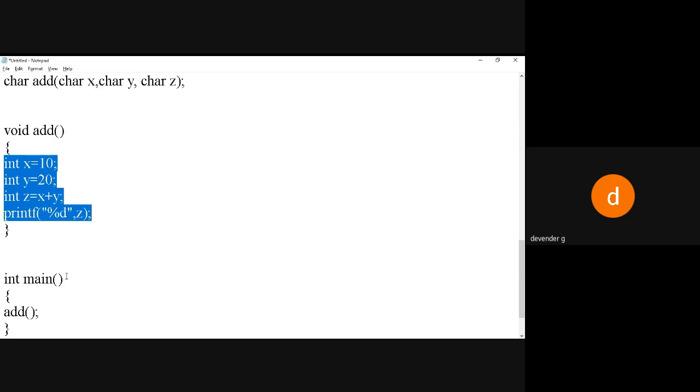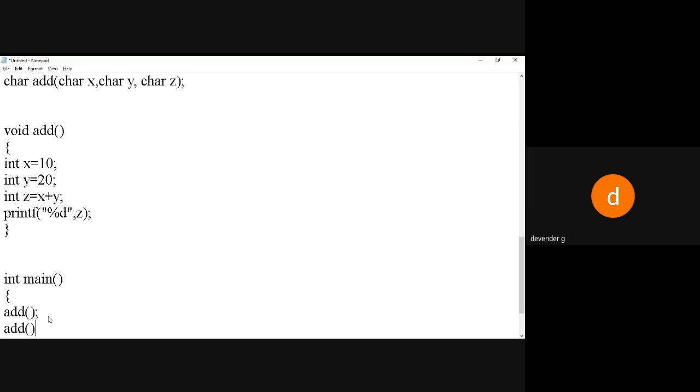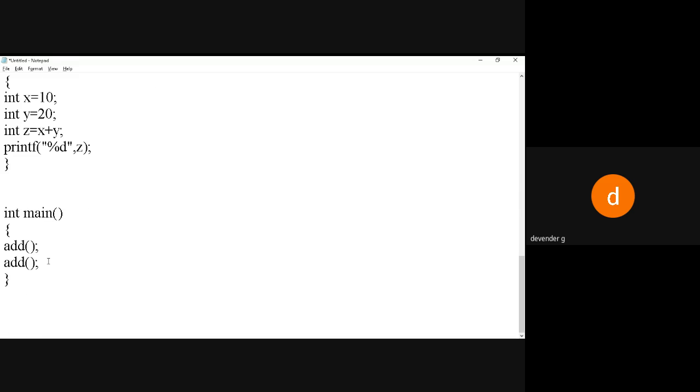Again, if you have any other function after this, suppose I again call add, because as I told you, I can write the function once and call it many times. I can call it a second time, a third time, 100 times, or I can put this in a loop.